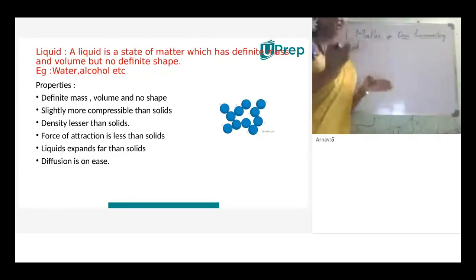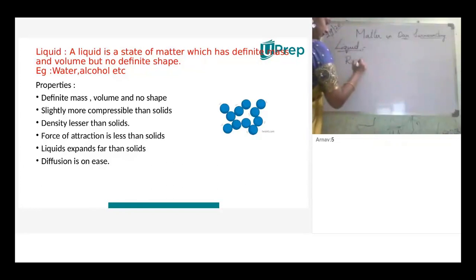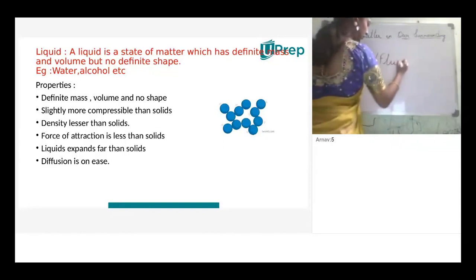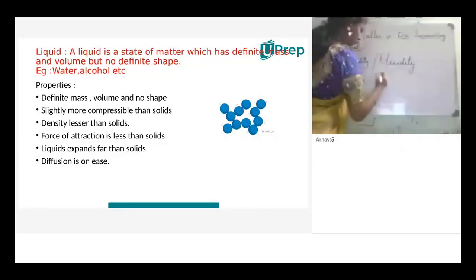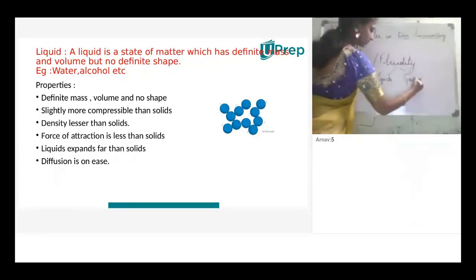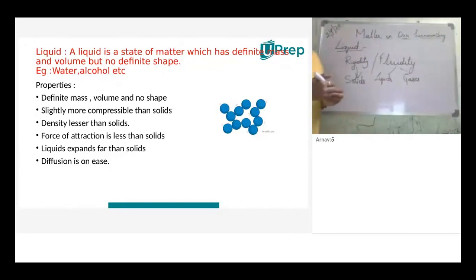Before going to the states of matter, I want to discuss two terms, children. Rigidity and fluidity. Rigidity comes under solids. Fluidity comes under both liquids and gases.